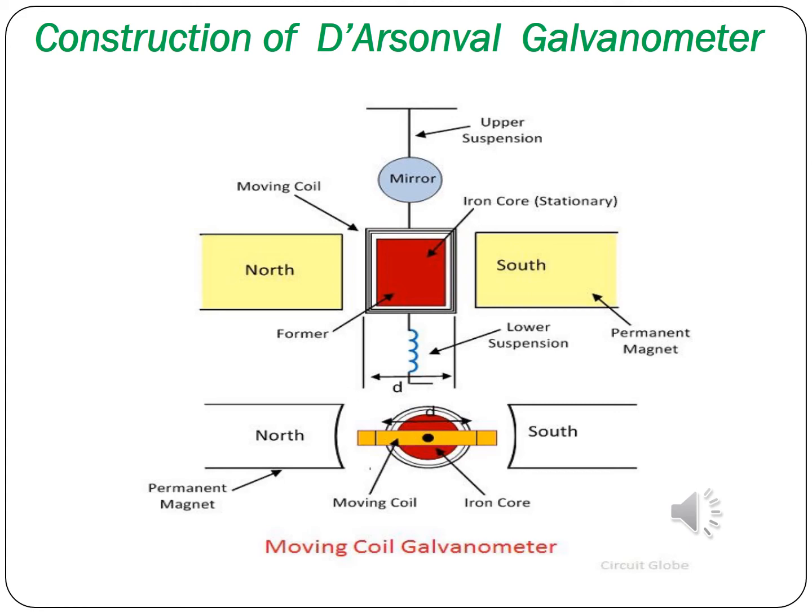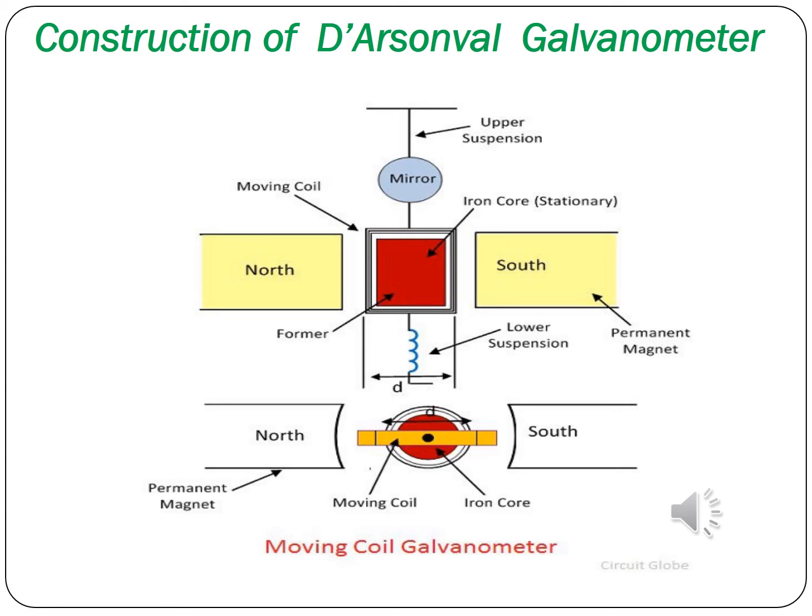Next, damping. The damping is eddy current damping. The eddy currents developed in the metal former on which the coil is mounted are responsible for producing the damping torque. For effective damping, a low resistance is connected across the galvanometer terminals. By adjusting the value of this resistance, damping can be changed and critical damping can be achieved.